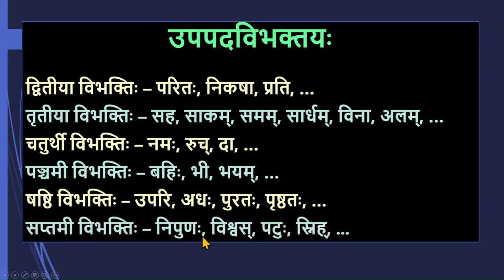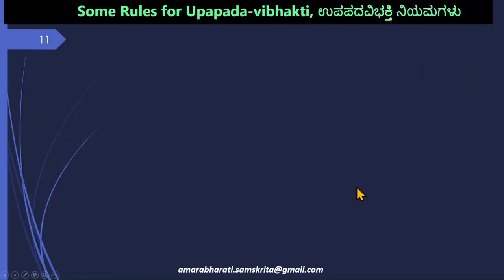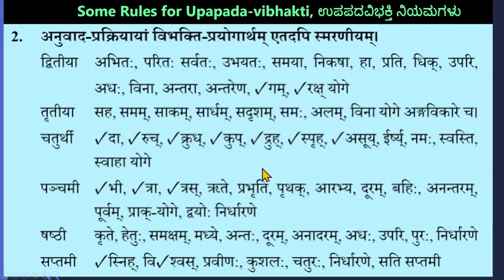Then when nipunaha, vishwas, patuhu, snih, etc. come, the corresponding noun should be in saptami vibhakti. For example, shastre nipunaha, a person who is expert in the shastras, kridayam patuhu, like that. It will be in saptami vibhakti. So you find a detailed chart containing all the rules of the upapada vibhaktis in this particular page, which is taken from your Abhyasavan Bhava book. You can pause the video and take a snap of this picture.